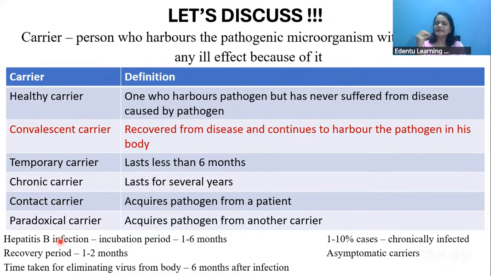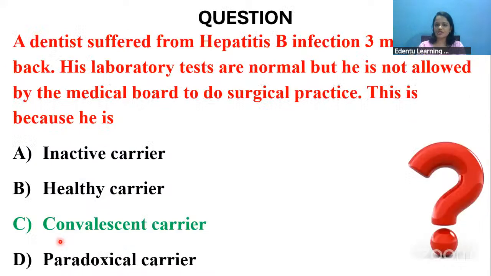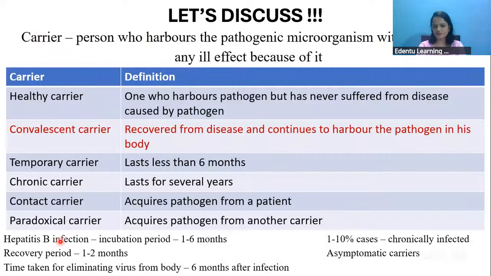It usually takes 6 months after the infection. In the question, the dentist got the infection and recovered from it only 3 months back. So he is a carrier, because only after the 6 months period will the virus get completely eliminated from the body.